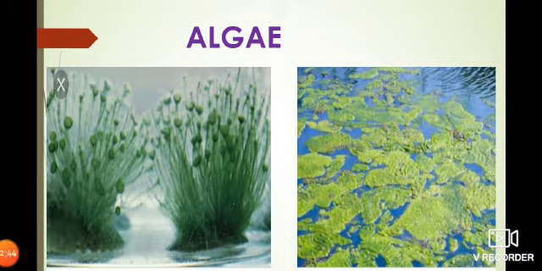Reproduction of algae. The algae reproduce by three methods. First one, vegetative reproduction, second, asexual reproduction, and third, sexual reproduction. Vegetative reproduction takes place by fragmentation, asexual reproduction takes place by spore formation, and sexual reproduction takes place by fusion of gametes.